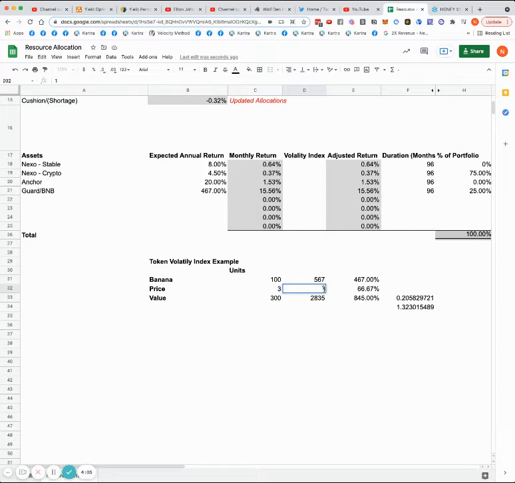So even if it goes down to $1, we are still above base case. See how that works? We have handpicked the assets that can lock in the lives that we want reliably. This is the volatility index. I'll explain these numbers in a subsequent video. It can probably go down to maybe 95 cents, and we would still be on track based on our base case. That's why we have a base case.